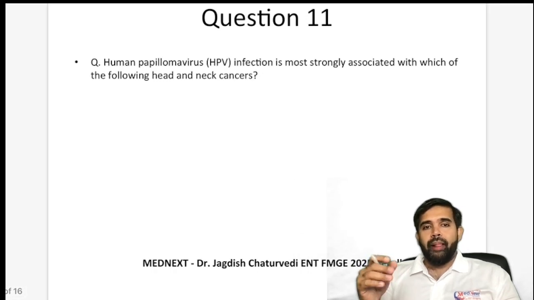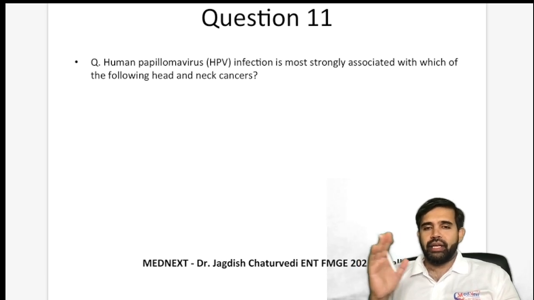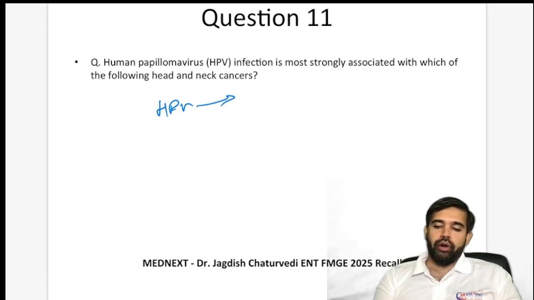Human papilloma virus is most strongly associated with which of the following head and neck cancers? Very, very simple, guys. Human papilloma virus is associated with all orifices. You think of any orifices. So oral cavity, rectum, vagina.